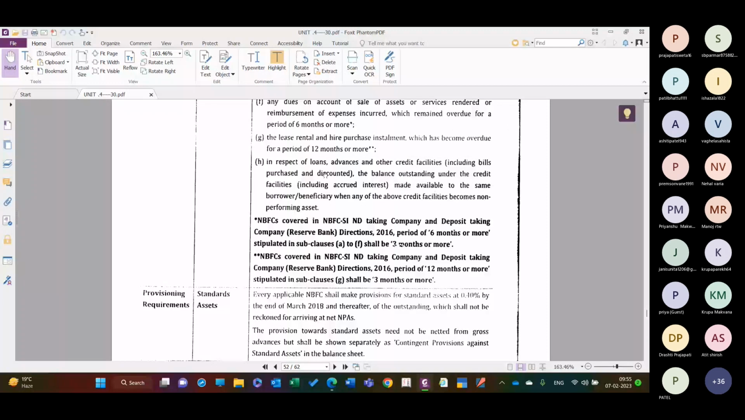In respect of loans or advances or other credit facilities, including the bills purchased or discounted, the balance outstanding under the credit facilities, including the accrued interest on it, made available to the same borrower beneficiary, when any of the above credit facility becomes the non-performing asset.